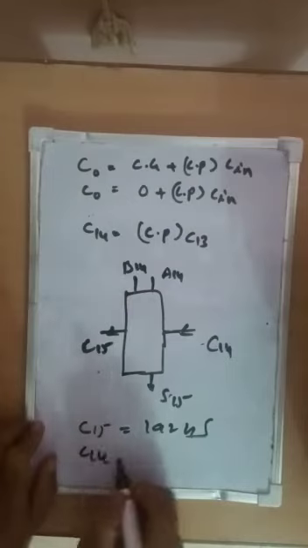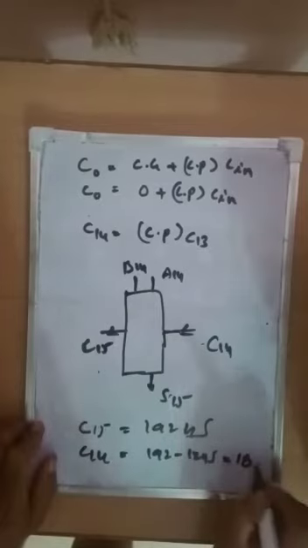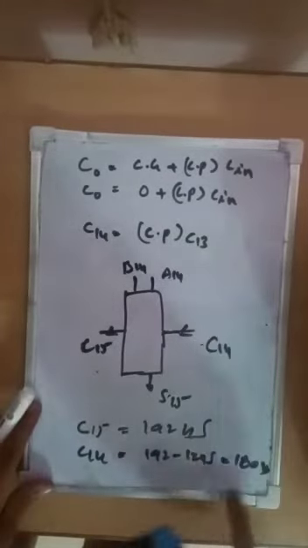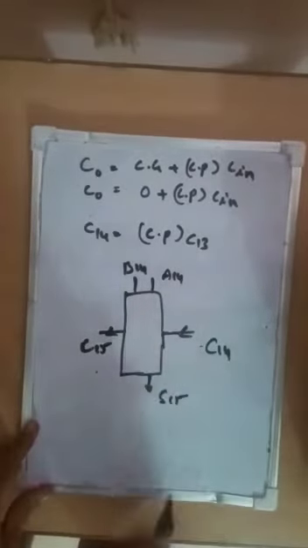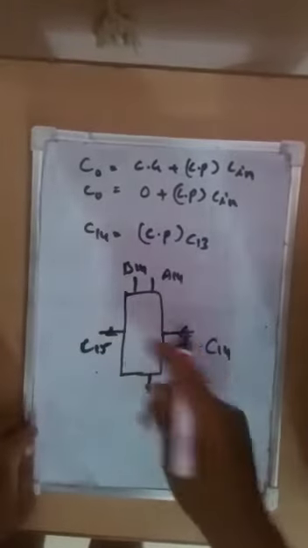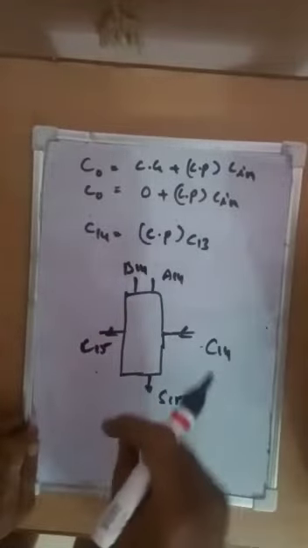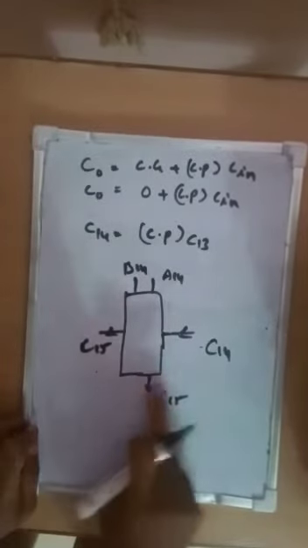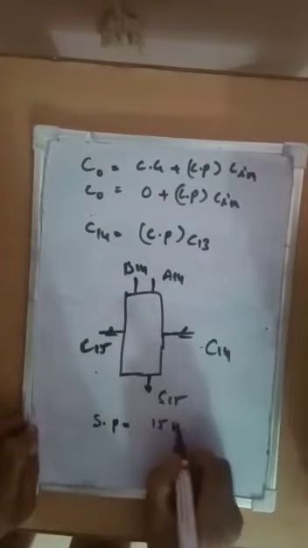But for C14, how much? Subtract one full adder delay, that means 180 nanoseconds. This is the carry out which is entering into the full adder of 15. So this is 180 nanoseconds. Then what is the time consumed by the sum propagation? That is given as 15 nanoseconds, since each FA's sum propagation is 15 nanoseconds.